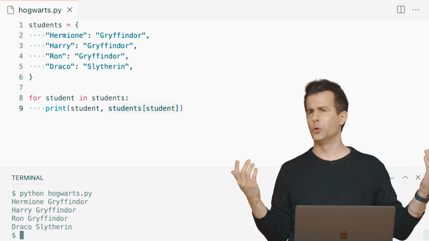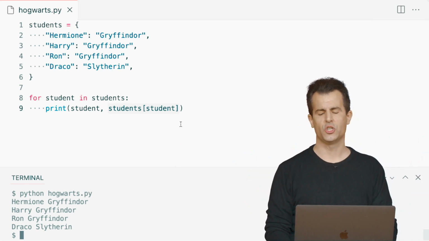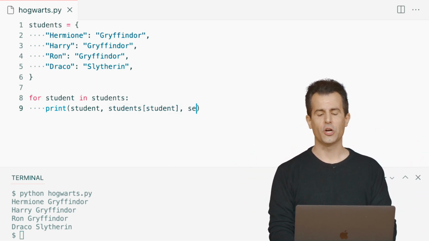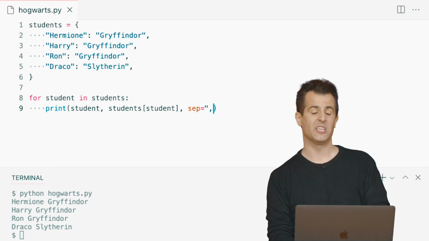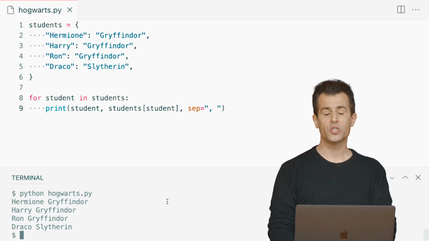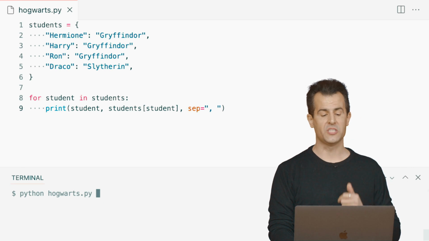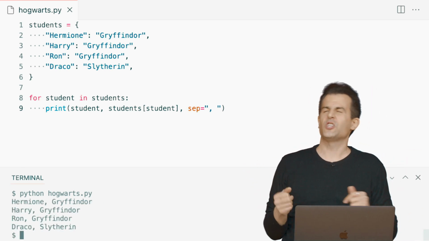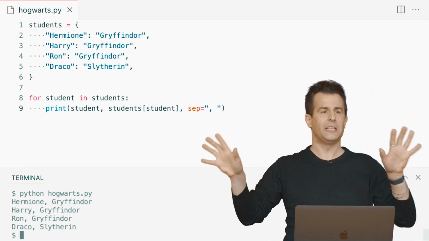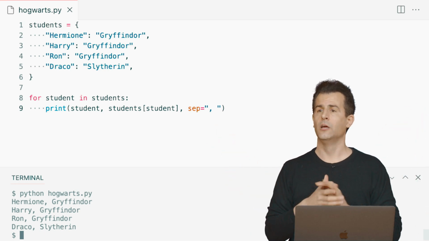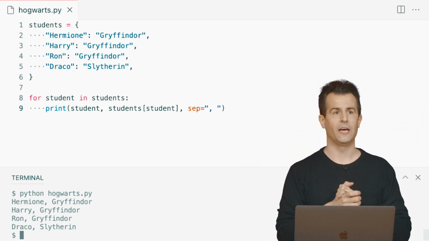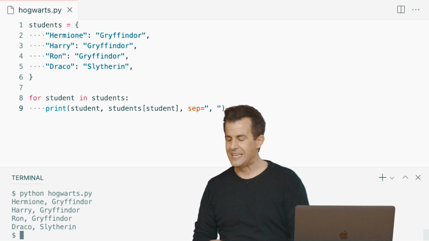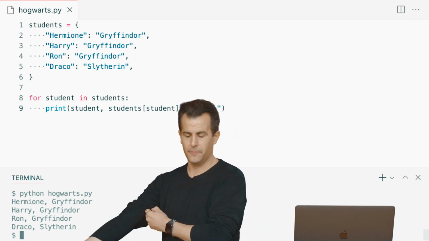Now, it looks like I've given them all new last names, but I can clean that up. This is just a print thing. Let's go ahead and change our separator from the default space to maybe a comma and space. And just using print features now, let me run the same program again, enter. Now I've just got some nice pretty commas in there to make clear that Hermione's last name is not, in fact, Gryffindor. But that's just a print detail. Any questions then on these dictionaries and what I've just done?